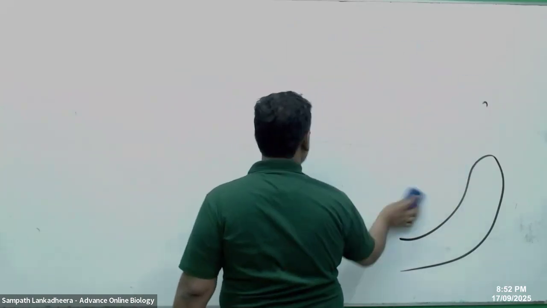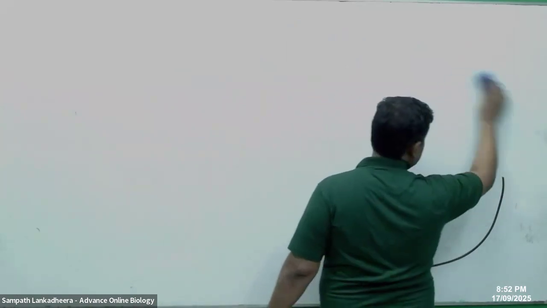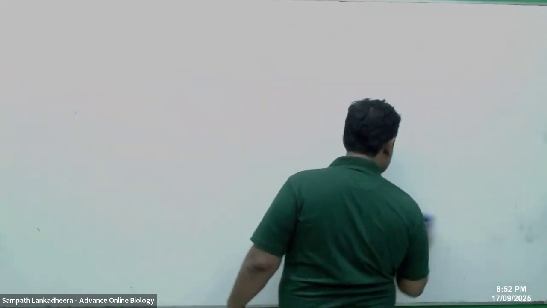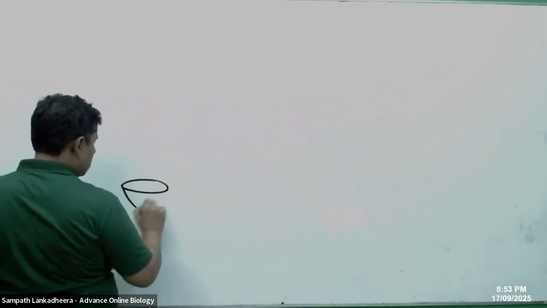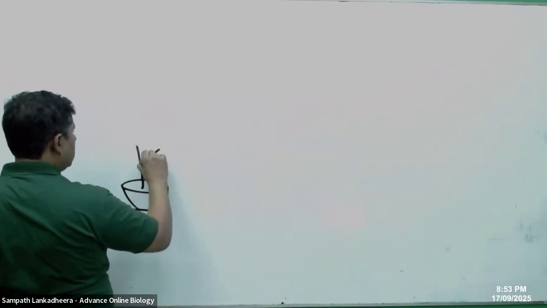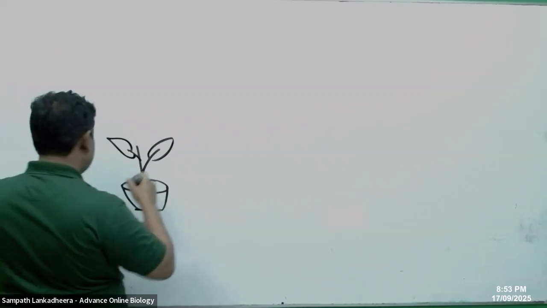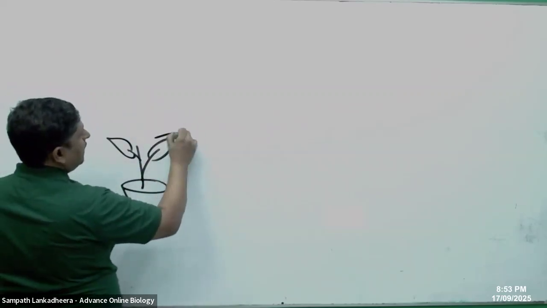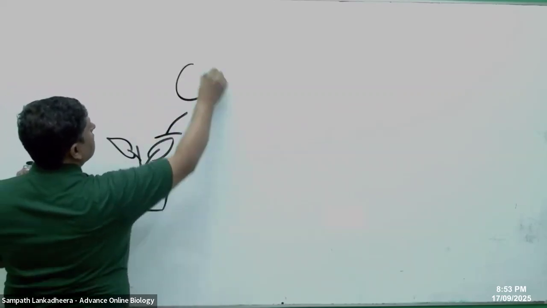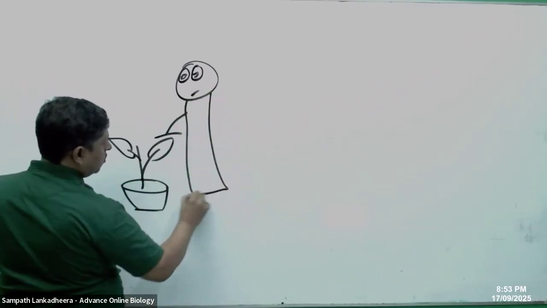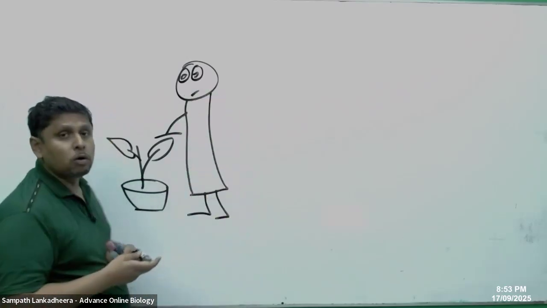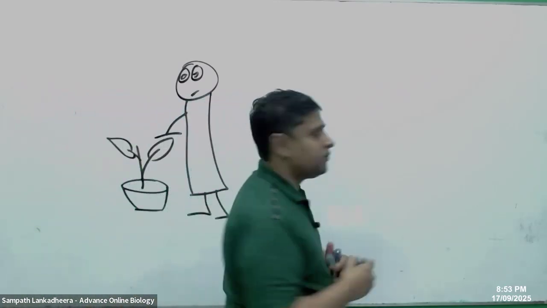So for mechanical stimulation, we said thigmomorphogenesis. If you go and touch some plants frequently, they don't grow tall. You touch them daily, and the plant doesn't like that. They stay shorter if you touch them daily.